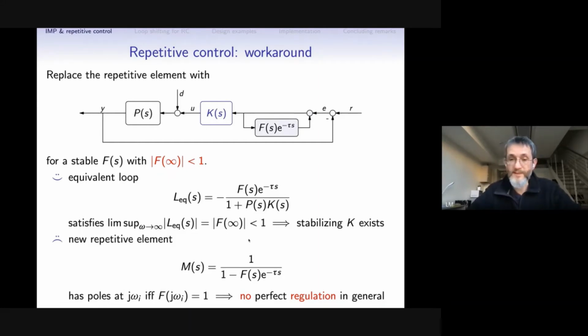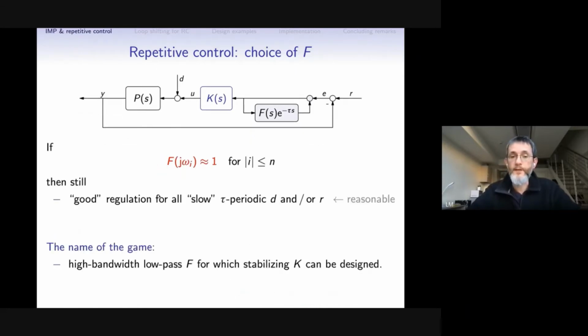We always work with some low frequency signals, and there is no sense in trying to reject every periodic disturbance, because high frequency components of D are rejected by the plant anyway, if it's low pass. So if we concentrate only on low frequency, relatively slow periodic signals, then what we need is to guarantee that the frequency response of F is 1 or very close to 1 at a sufficiently large number of frequencies.